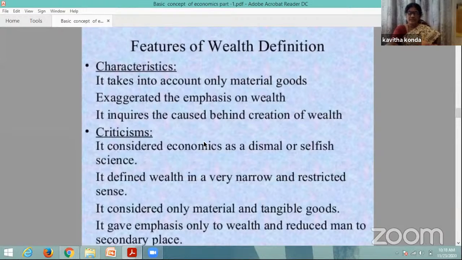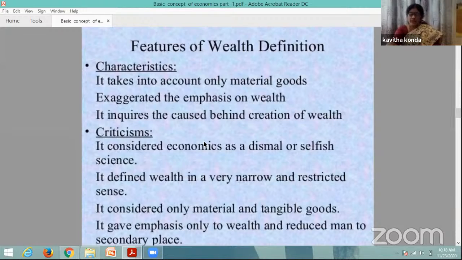Why the selfish science? It relied only on materialistic wealth, meaning physical wealth, but gave no importance to immaterial, non-material wealth like the services of teachers and doctors. So the main criticism and objection is that the classicals narrowed the scope of economics. Why? They gave importance only to wealth, not to human behavior, human beings, their wants, or welfare, or scarcity.